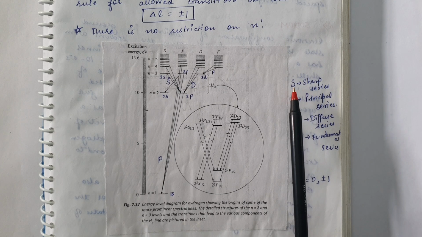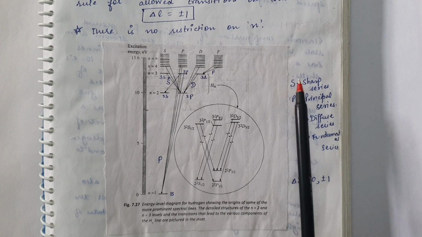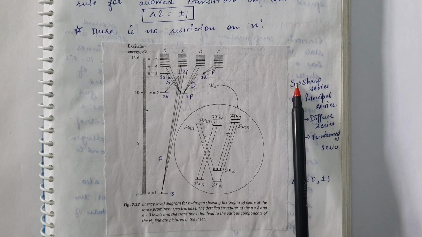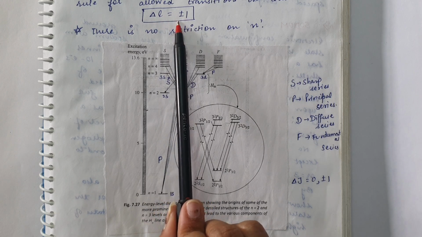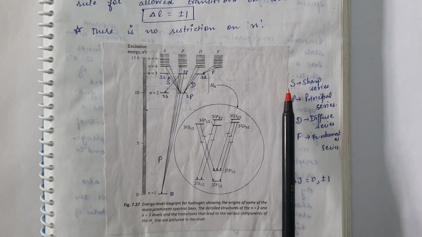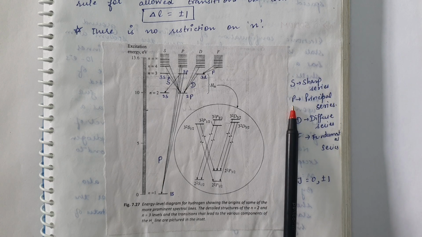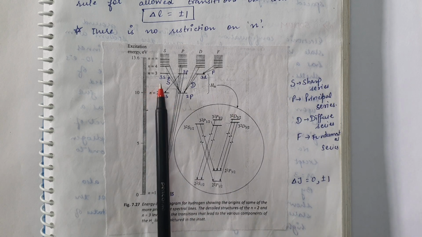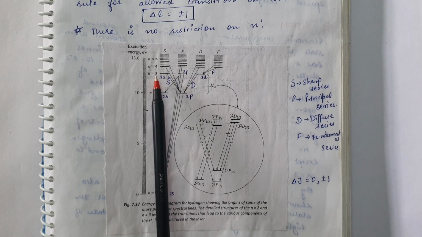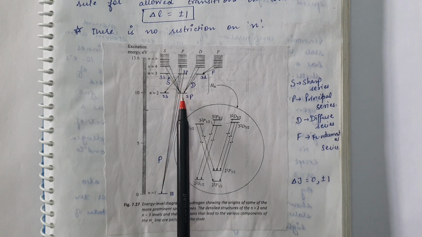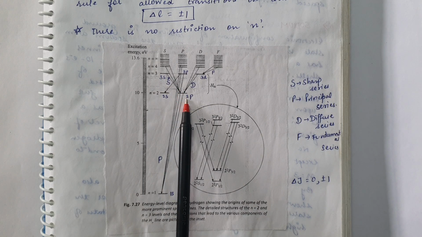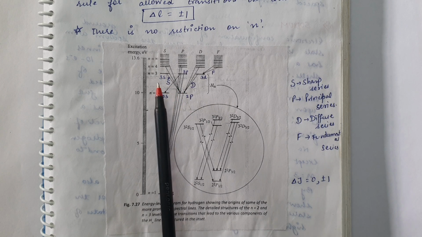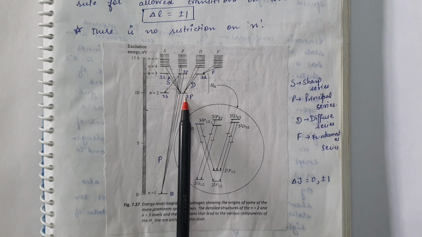So if the electron is in a higher S state, then according to the selection rule delta L equal to ±1, the electron can jump only to a lower p state. Here you can see that the electron in the 3s state can only jump to the 2p state, because the change in L is 1 and there is no restriction over the value of n.